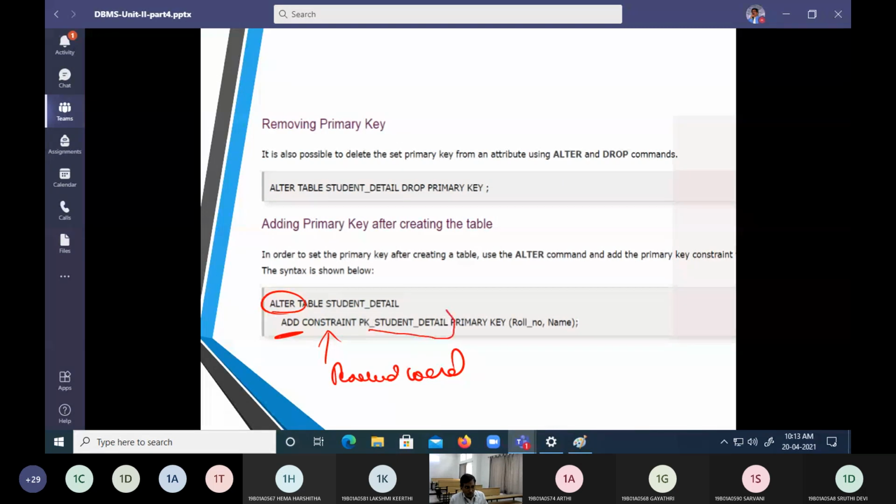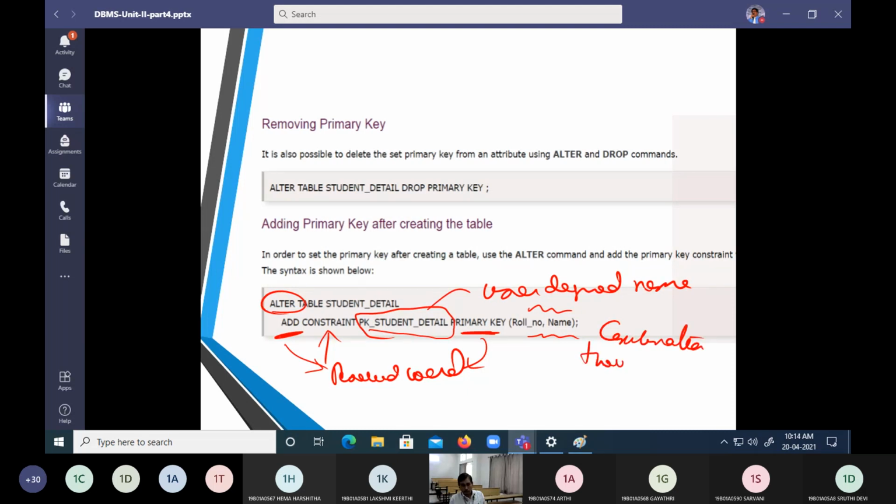And then we say primary key student, which is a user defined name. We can give it a user defined name, and primary key is again a reserved word, and it is going to be a combination of two columns.